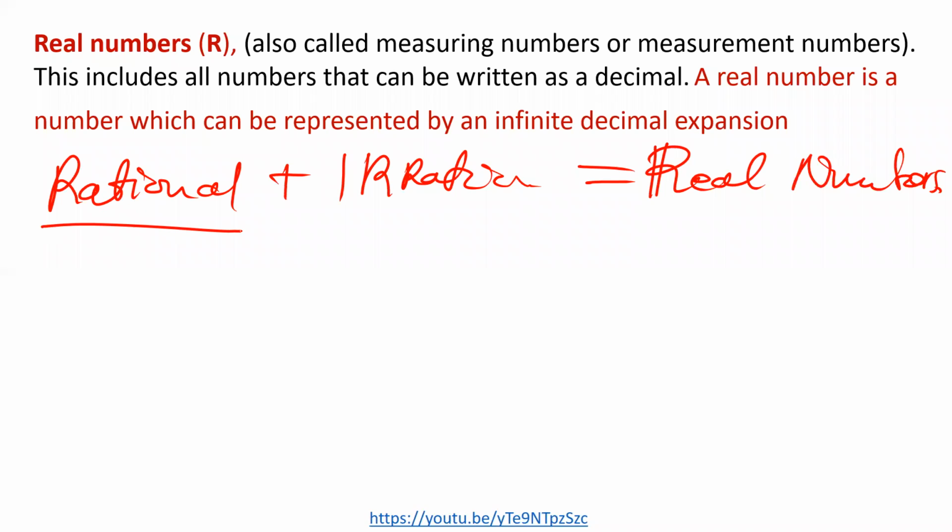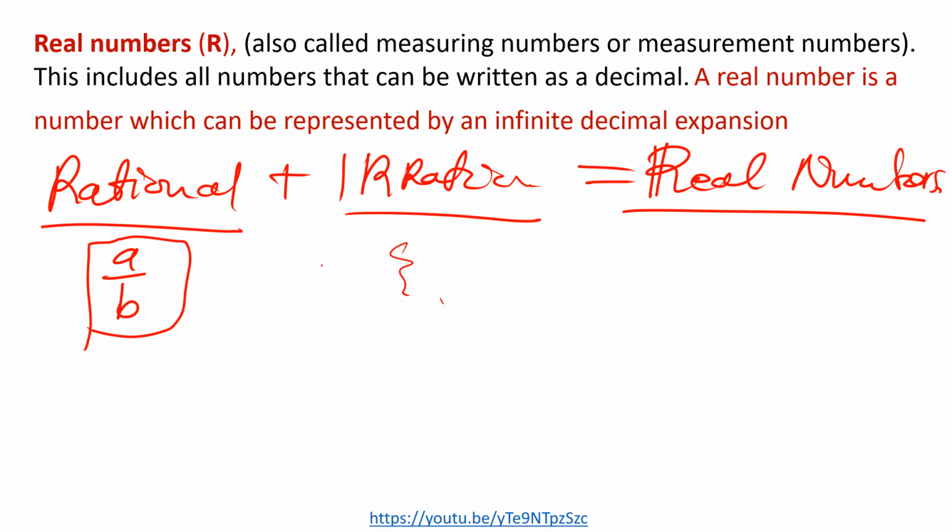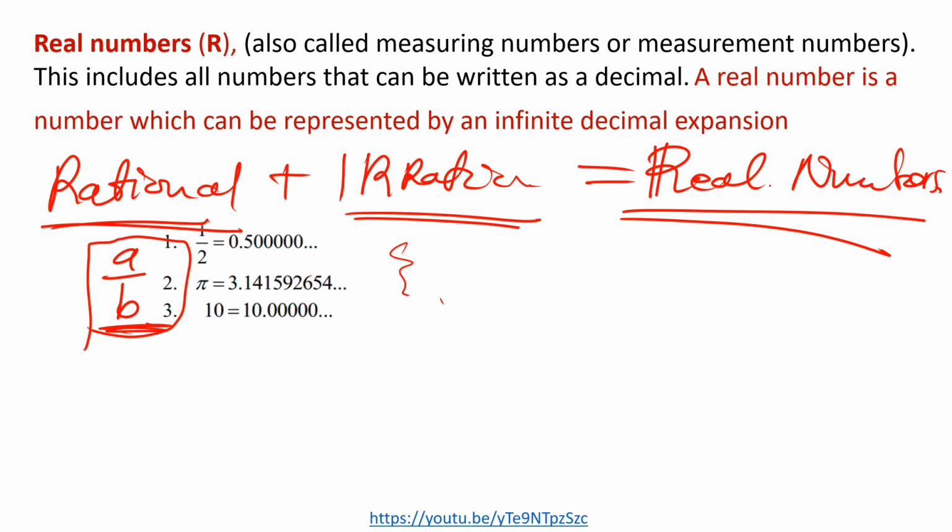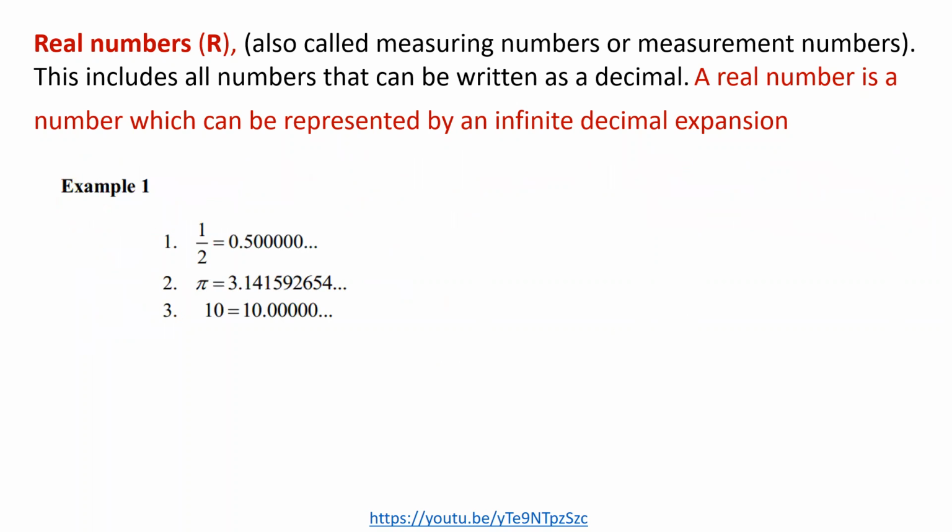So when you combine rational numbers and irrational numbers, you come up with a set known as what? Real numbers. So in other words, when you combine all the numbers that can be expressed in the form a over b and all the numbers that cannot be expressed in the form a over b, all the decimal numbers and all those other numbers, then you have a set known as the set of real numbers. When you add these two sets, the set that you're going to get is the set of what? Real numbers. Okay. So these are some of the examples that we have.